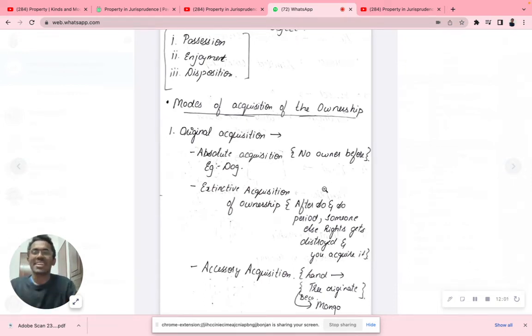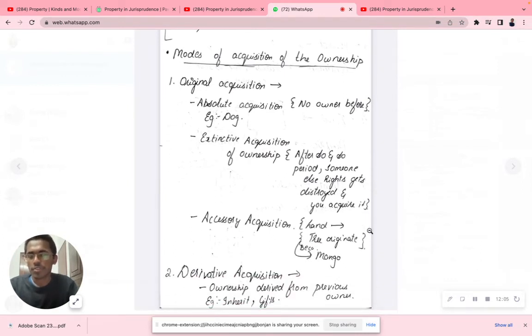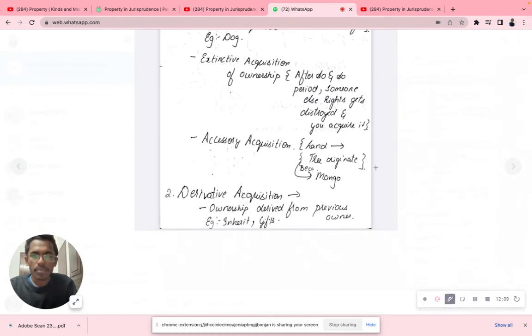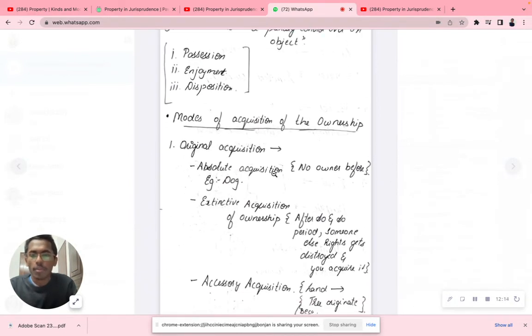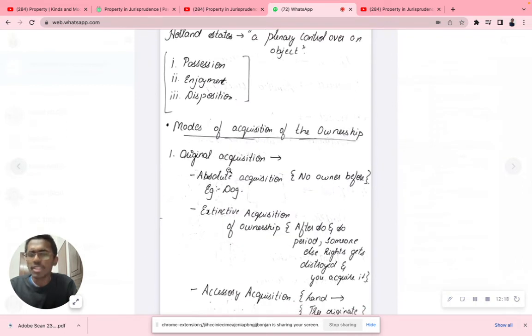So now let me see what the modes of acquisition of ownership are, like how you can get the ownership. The first one is called original acquisition.